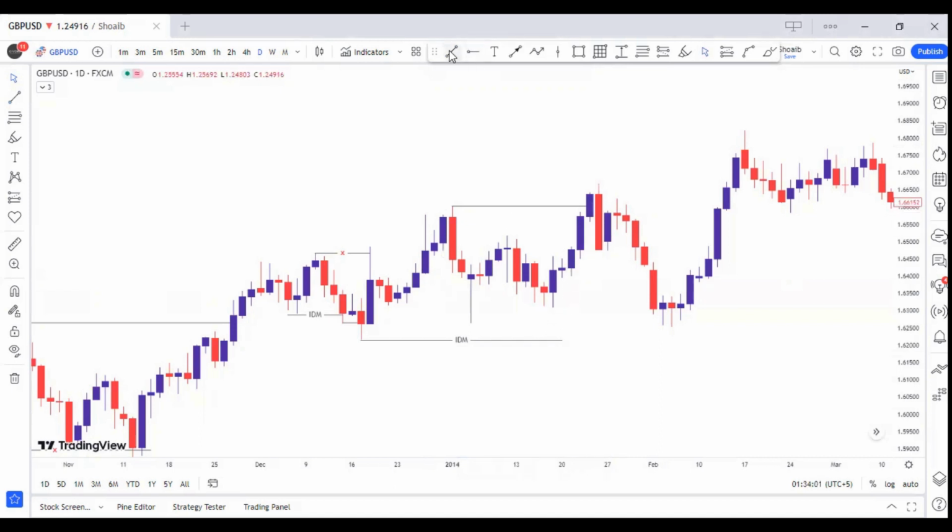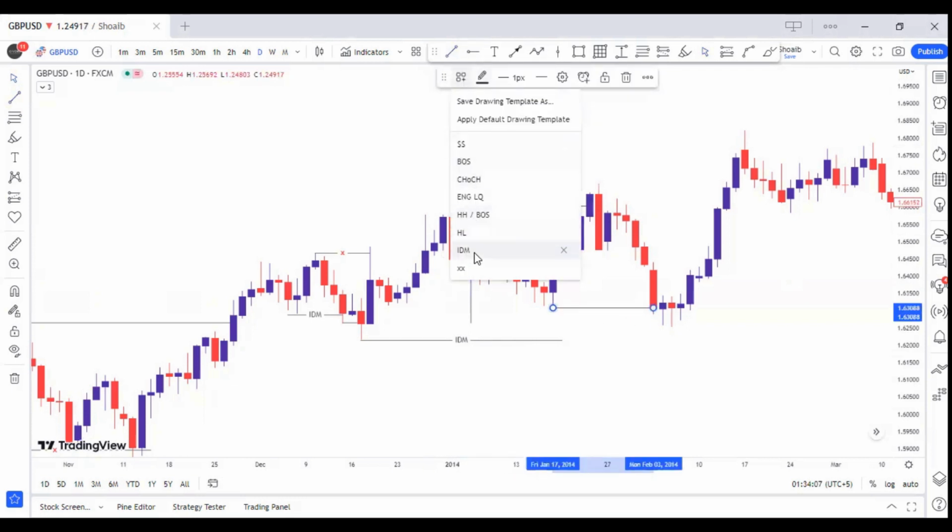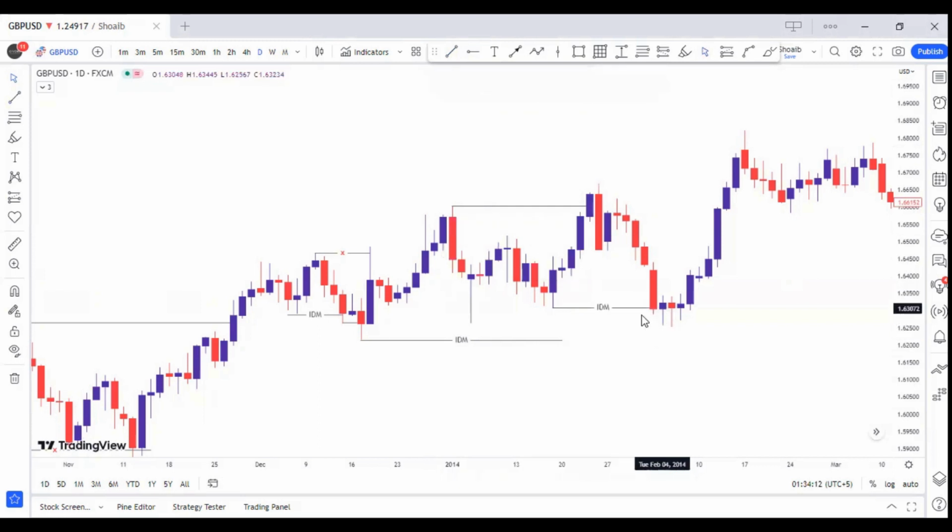Let's check the market reaction at this point. Marking it with IDM as the inducement level. Note here, this candle closed below this inducement level by hardly 3 to 4 pips. Now, let's check out the price reaction above this high. Note that this candle body closed above the previous high.